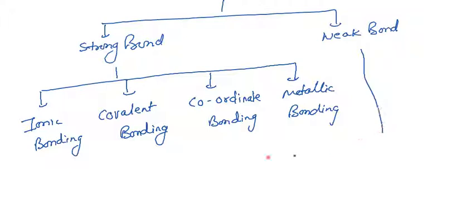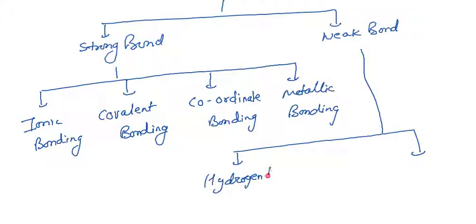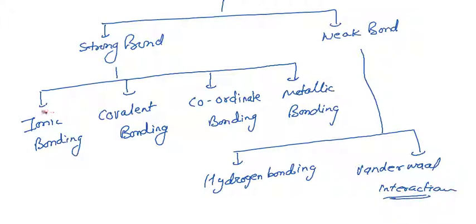Weak bonding is commonly divided into two parts: one is hydrogen bonding and the other is van der Waals interaction. I'll give a brief idea about these, and complete knowledge about covalent bonding if you want. Chemical bonding is just making an interaction between the same or different types of elements.